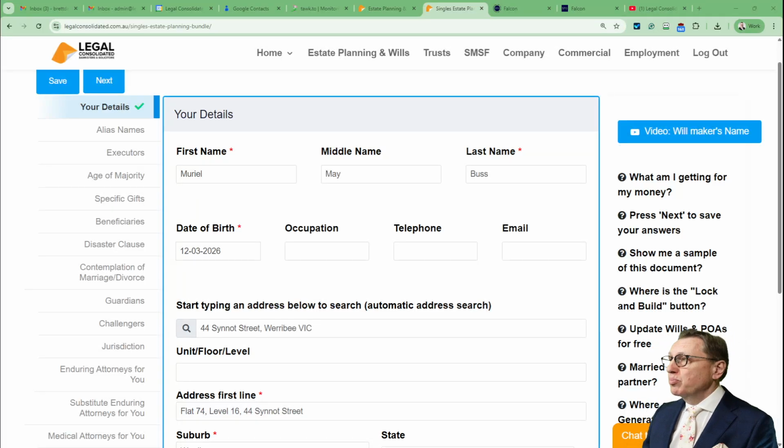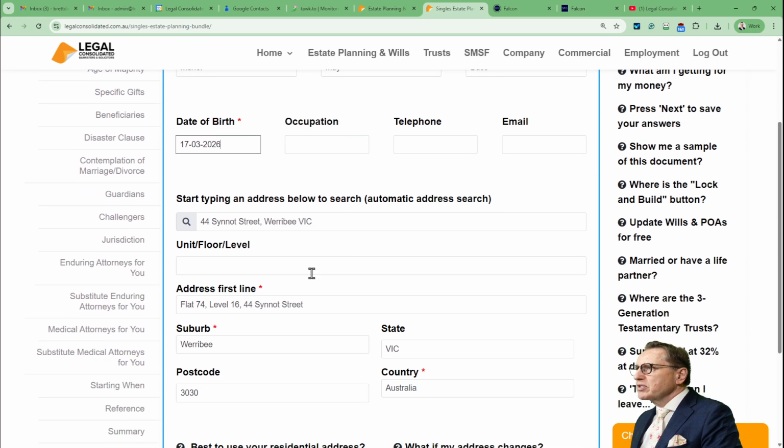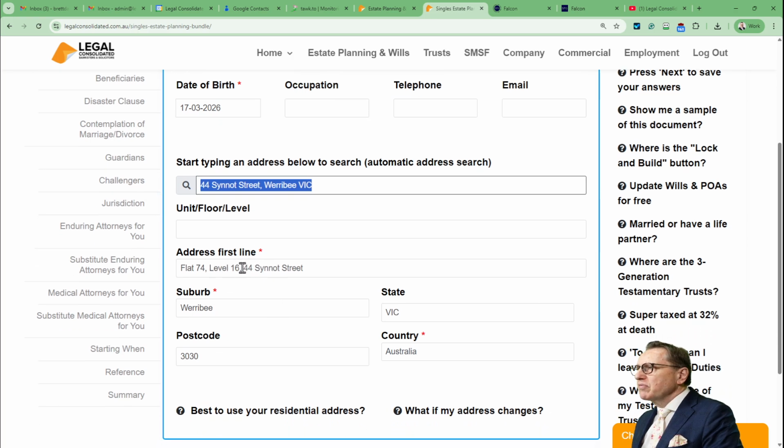Congratulations, you've started to build your single bundle. So we're going to populate it with your name. If you have a middle name, you must put it in. Your date of birth and your address. Now note here that I've done a search on the little search bar, but that's only to help me fill out this information.